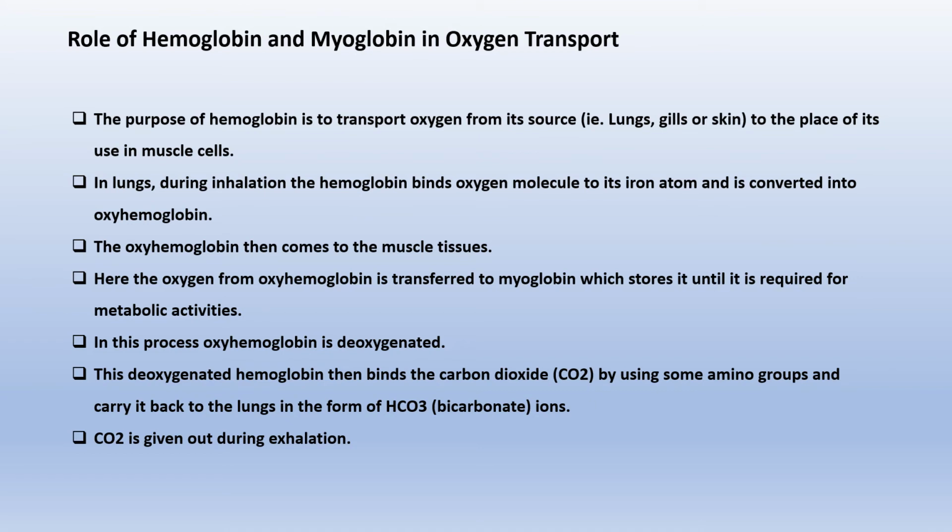Role of hemoglobin and myoglobin in oxygen transport. The purpose of hemoglobin is to transfer oxygen from its source, that is lungs, gills, or skin, to the place of its use in a muscle cell. In the lungs, during inhalation, hemoglobin binds an oxygen molecule to its iron atom and is converted into oxyhemoglobin. The oxyhemoglobin then comes to the muscle tissue. Here, the oxygen from oxyhemoglobin is transferred to myoglobin, which stores it until it is required for metabolic activities.